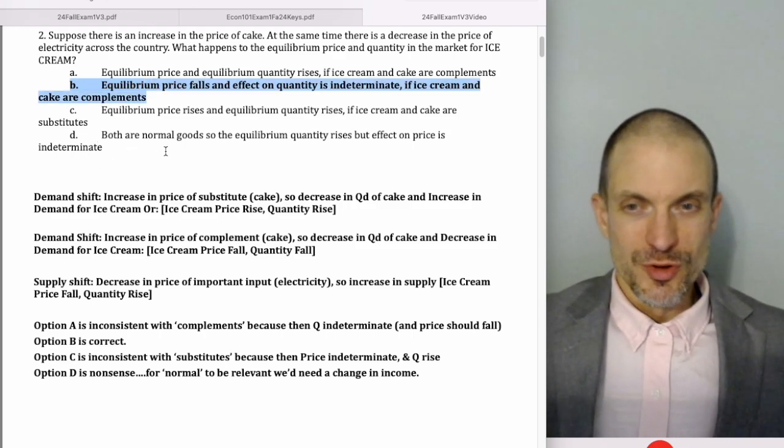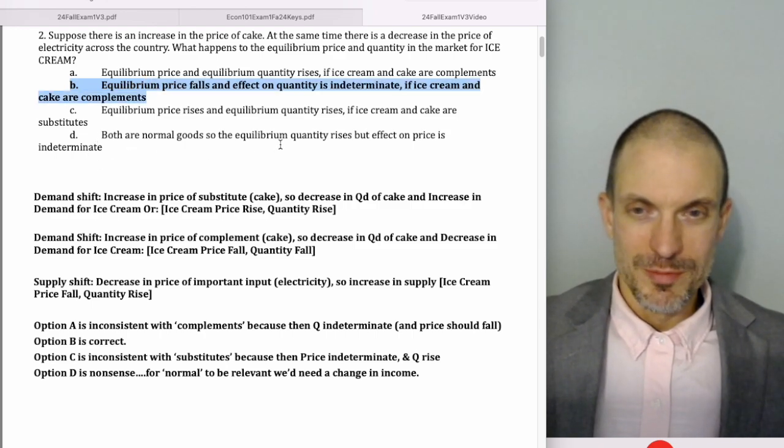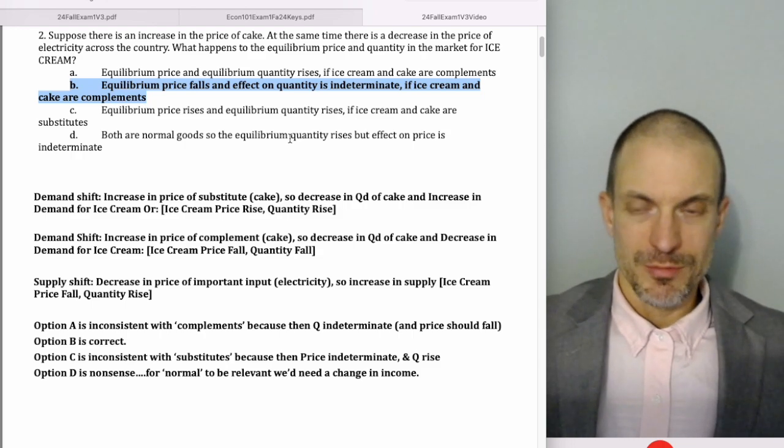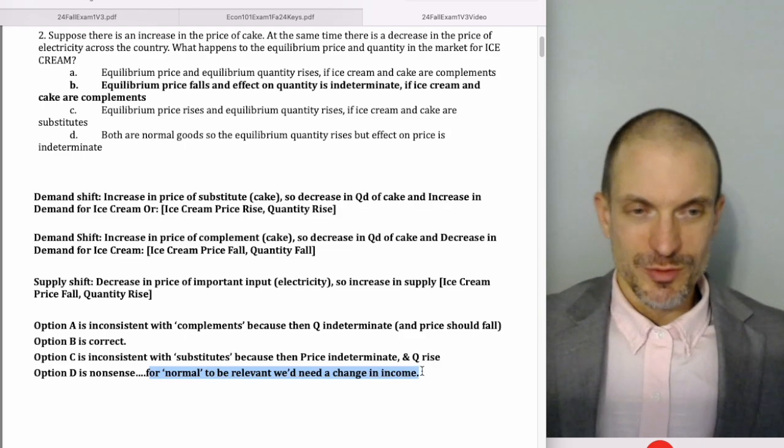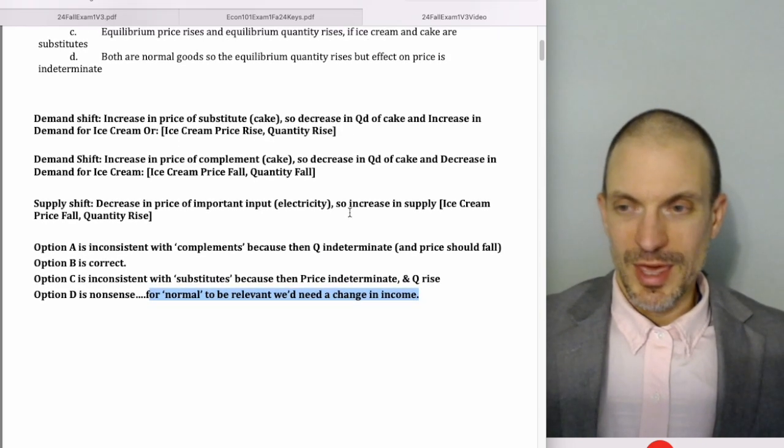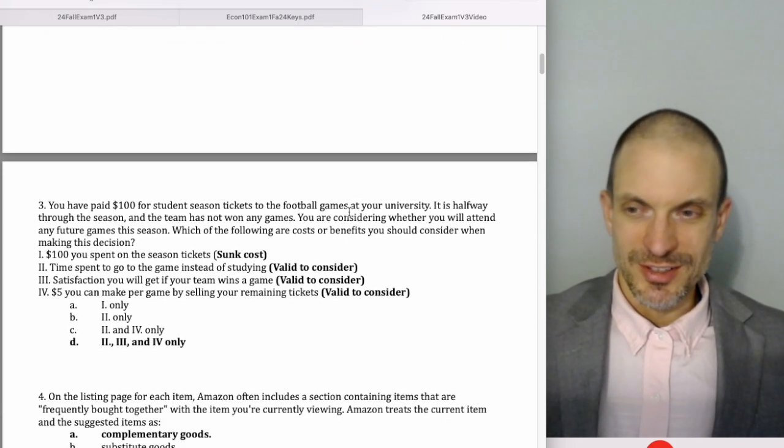D says they're both normal goods, so the equilibrium price rises, but effect on price is indeterminate. No, in order for normal to be at all relevant, we'd have to know something about a change in income, and we don't have anything there. So D is basically nonsense.